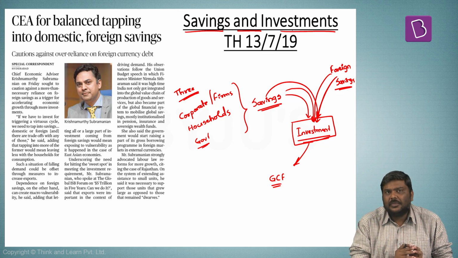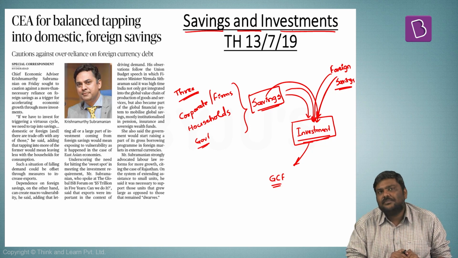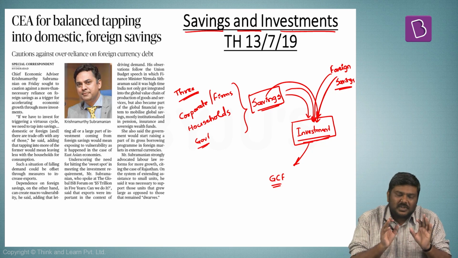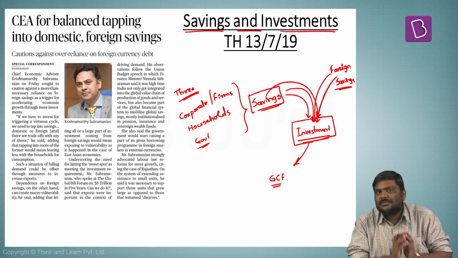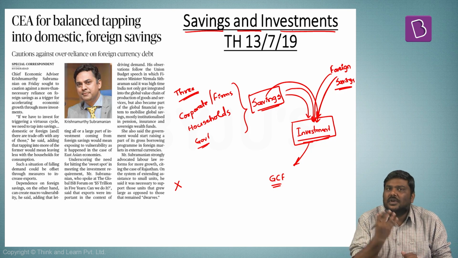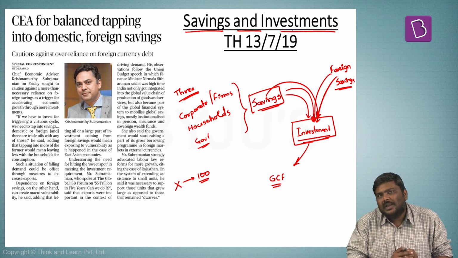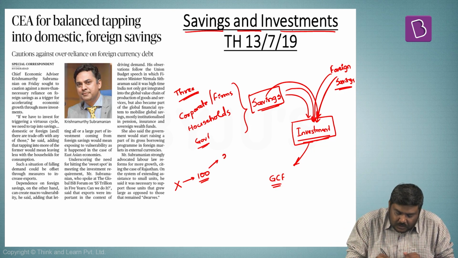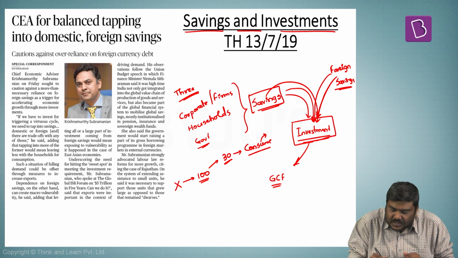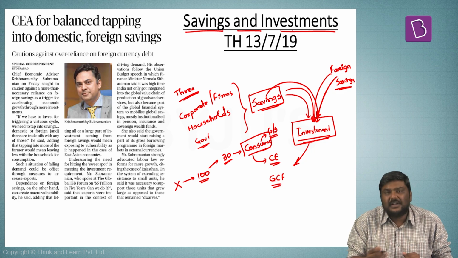Now, what is the issue here? The issue is the CSE states that if Government of India taps too much into the domestic savings, it will affect the consumption. Now, what is the basic relation between the savings and consumption? Let's assume hypothetically there is a person X who has earned an income of 100 rupees. Out of this 100 rupees, let's say hypothetically he will use 30 rupees to consume certain goods and services in the market. This is basically nothing but consumption expenditure.